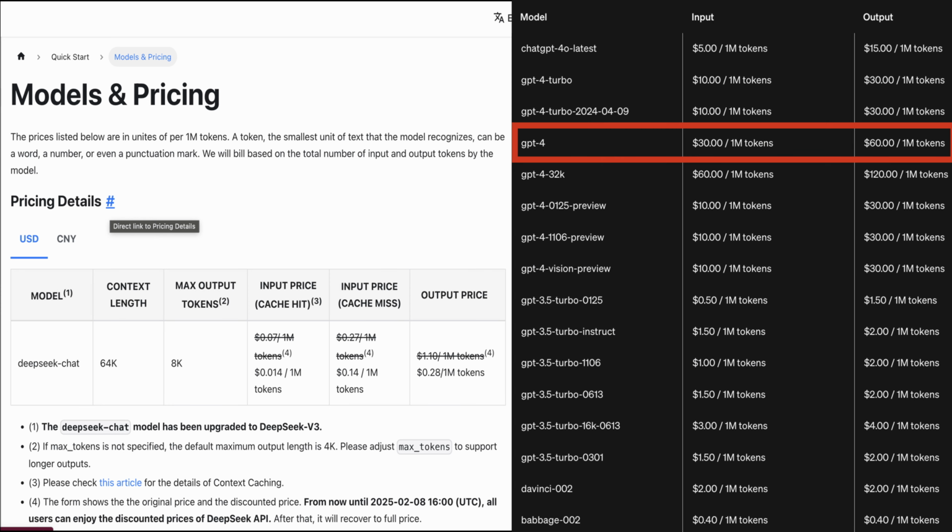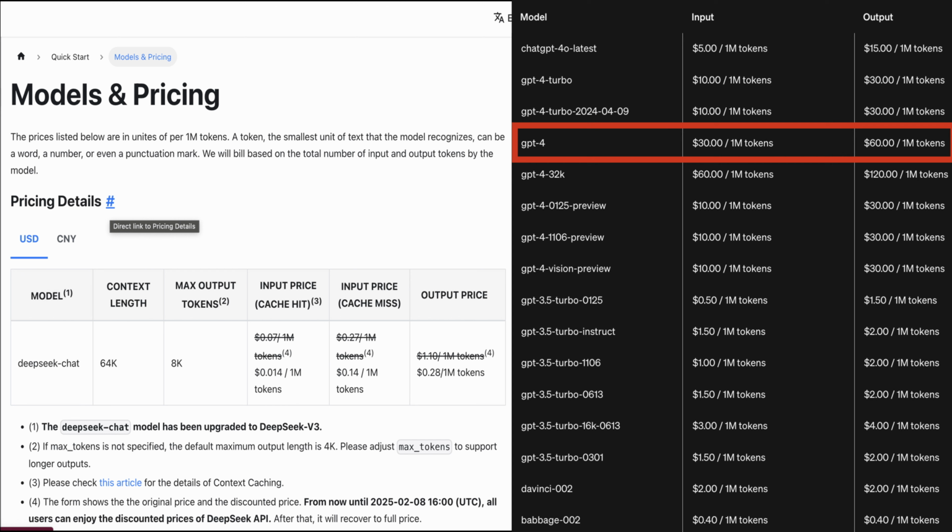Now let's talk about the API pricing. If you are a developer, this is where DeepSeek really shines. Compared to GPT-4, DeepSeek's API is significantly cheaper. Here's the breakdown. Input tokens, DeepSeek charges $0.07 per million tokens with a discounted price of $0.014 per million tokens until February 8, 2025. After that, it's still just $0.07 per million tokens, which is way cheaper than GPT-4's $30 per million tokens.